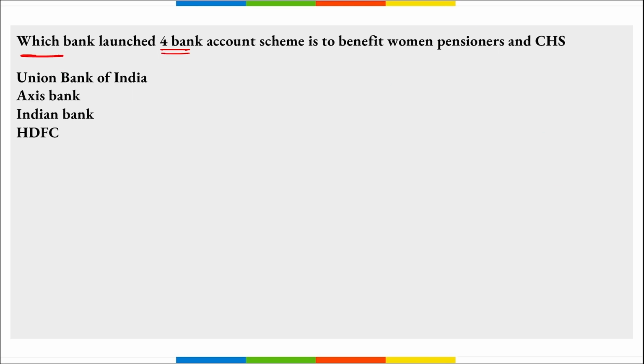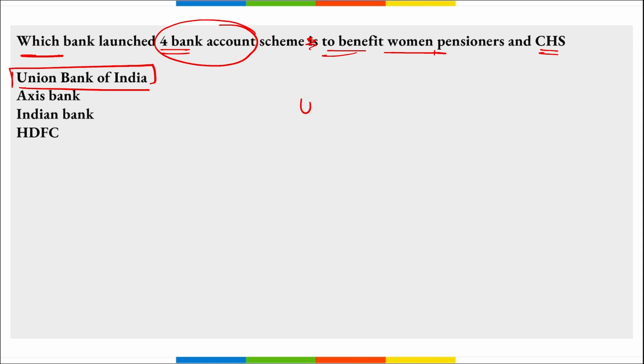Next, which bank launched 4 bank account schemes to benefit women, pensioners and CGHS? I repeat, recently, which bank has launched 4 bank account schemes to benefit women, pensioners and CGHS? Right? So it is your Union Bank of India. Those 4 bank accounts are Union Unnati, Union Samriddhi, Union Samman and Union SBCHS. Right? These are the 4 bank accounts that were launched by Union Bank of India.